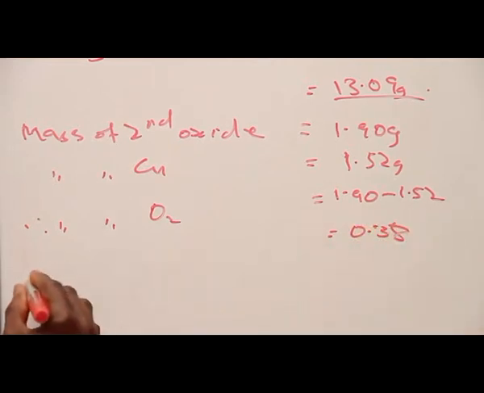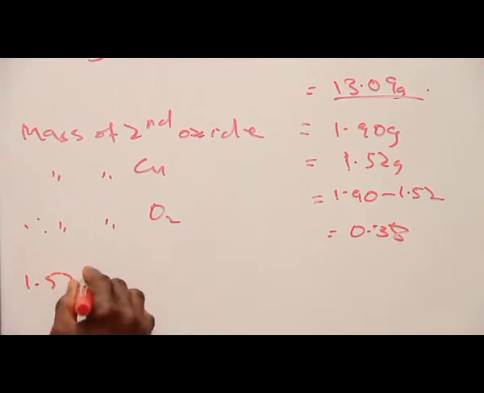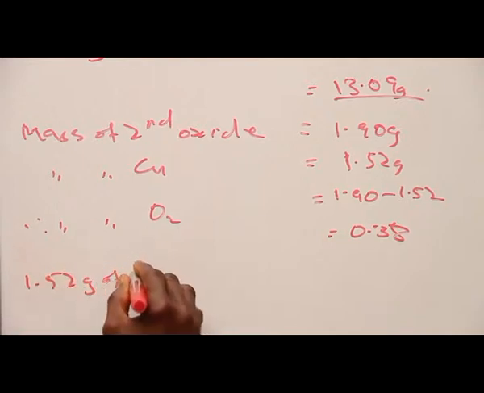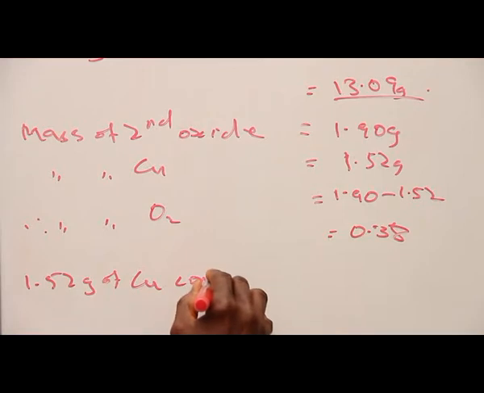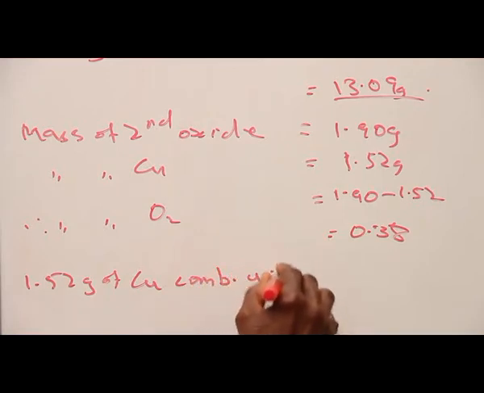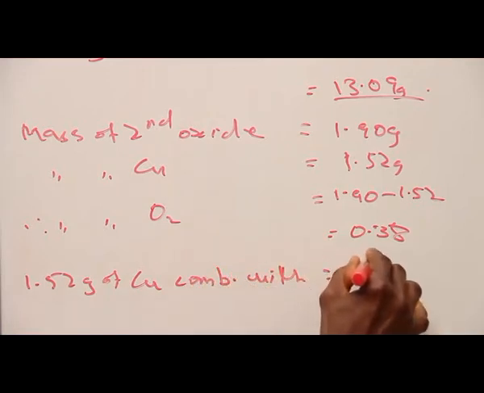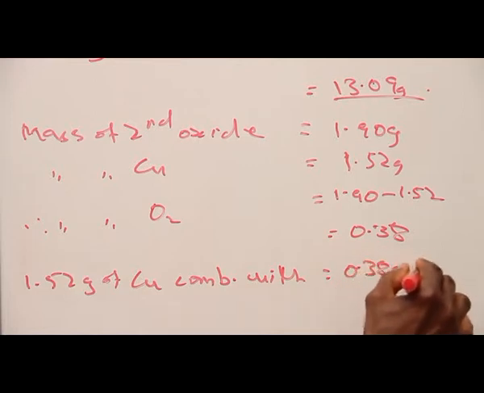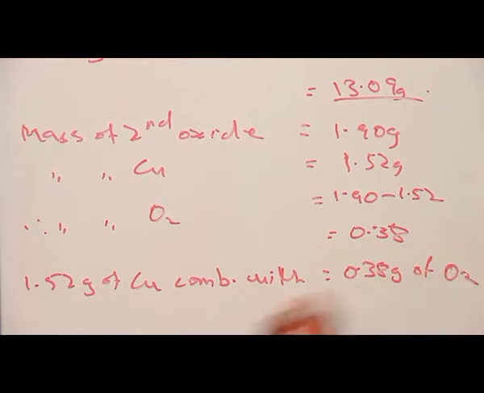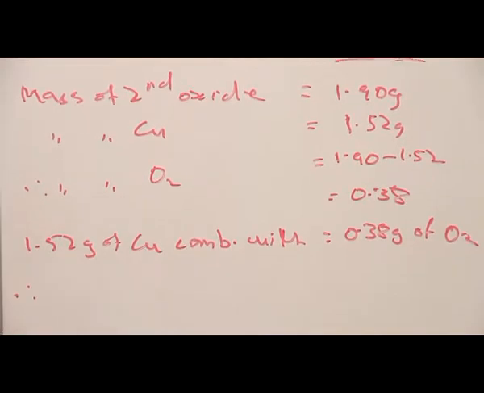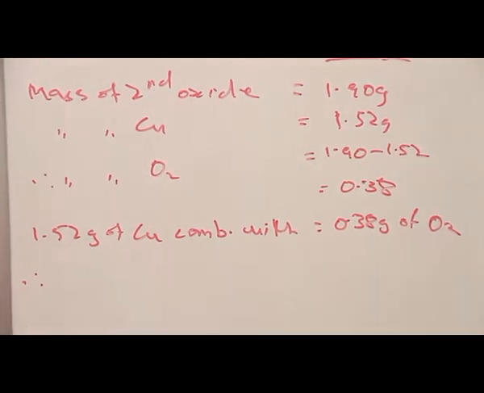That is to say, 1.52 grams of copper combined with 0.38 grams of oxygen. Therefore, we are considering a fixed mass of 100 grams.